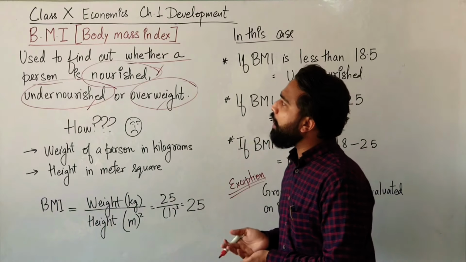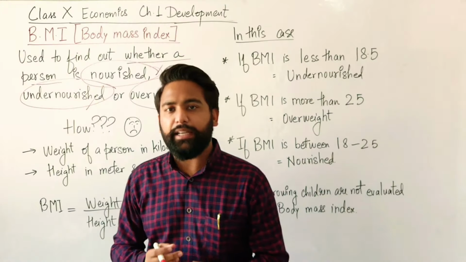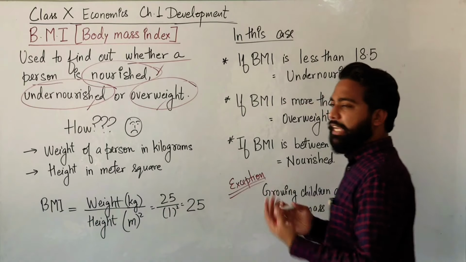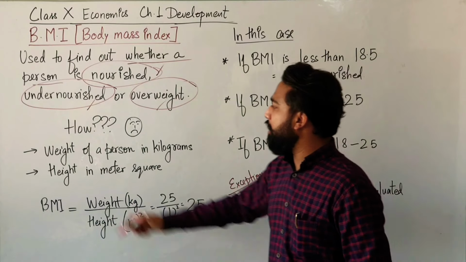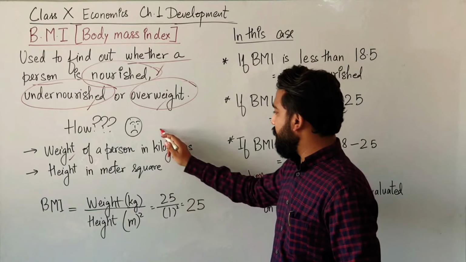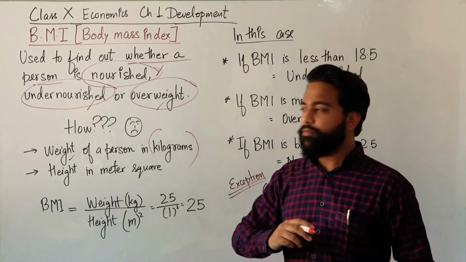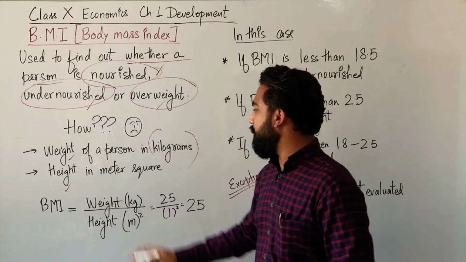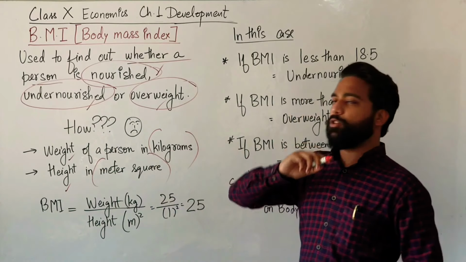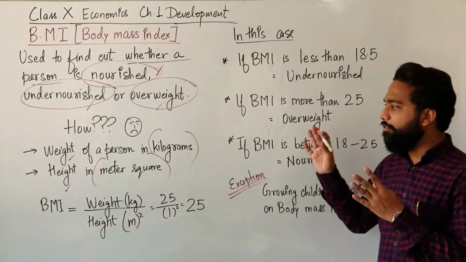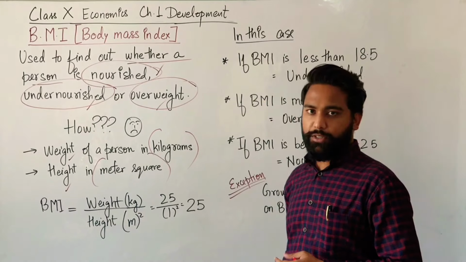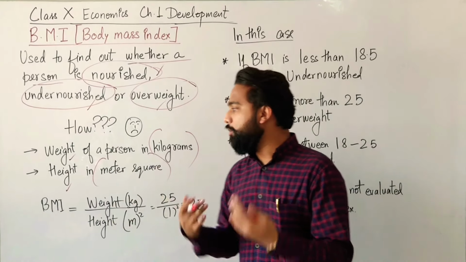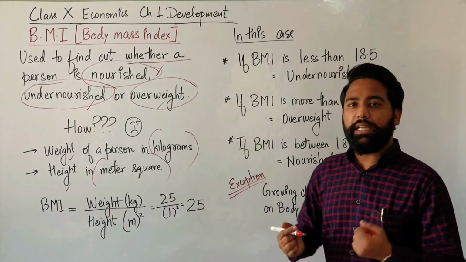Now, how do you calculate the body mass index of a person? For that you need two ingredients: the weight of a person in kilograms, and the height of a person in meter square. Then you can calculate the body mass index.